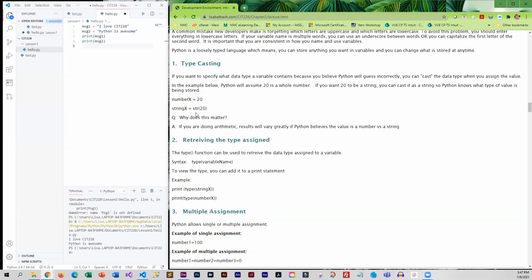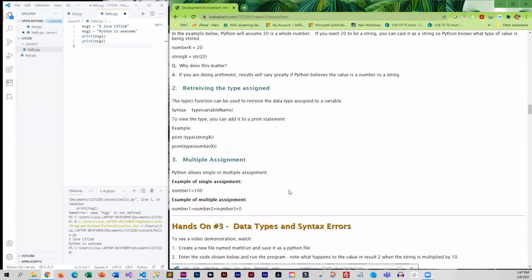So if you are concerned that it is interpreting it wrong or you know it's interpreting it wrong, there is a workaround for that. If you aren't sure of what data type is being assigned, there is a type function that you can use. It's just the word type and in parentheses, the variable name that you are wanting to check.